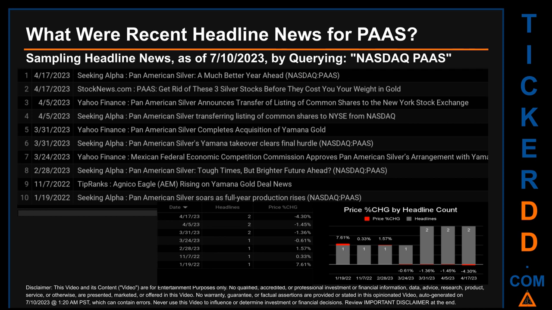Today, Monday, July 10, 2023, I sampled one of our news aggregators for latest headlines for this ticker. I did so by searching specifically by a keyword that may appear, broadly, in the title or the body of discoverable news articles. The keyword that I used was a combination of the exchange and the ticker symbol. NASDAQ: PAAS. The results show 10 unique headlines, published across 7 unique dates. Publication dates spanned 453 days.